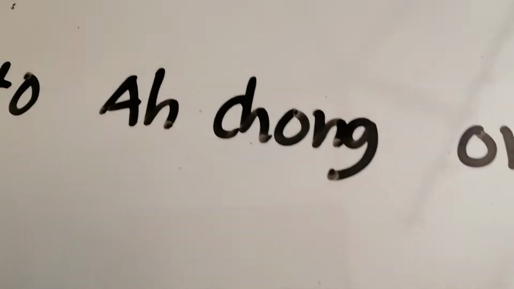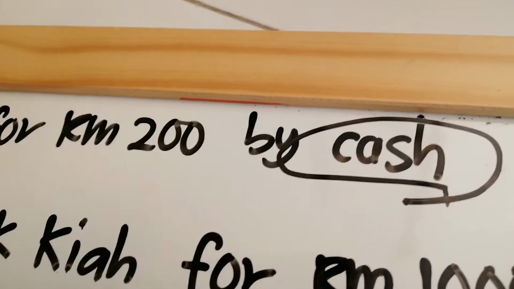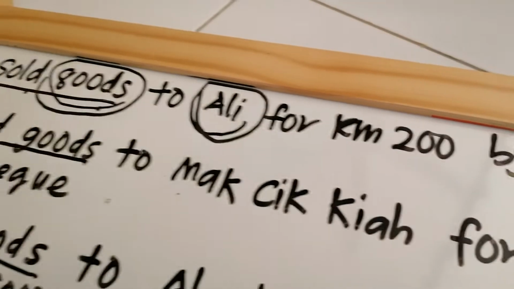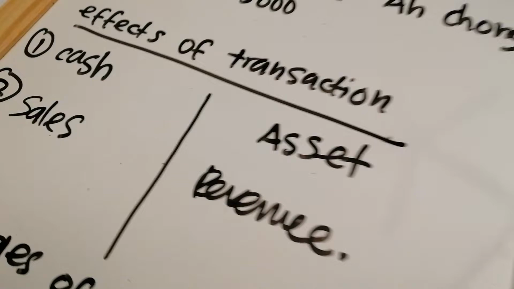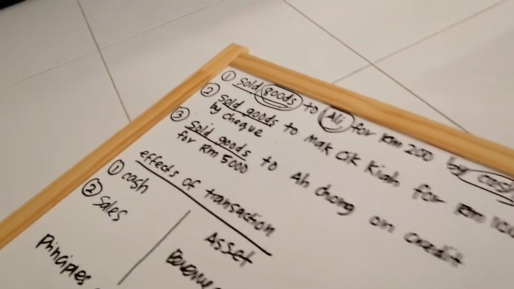We need to use Chong. But this one, you sold goods to Ali by cash. Then you receive the cash from Ali. You record the cash immediately. Okay? Okay, now look at the second